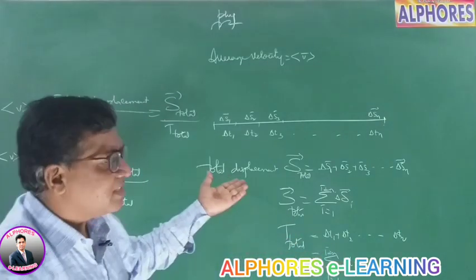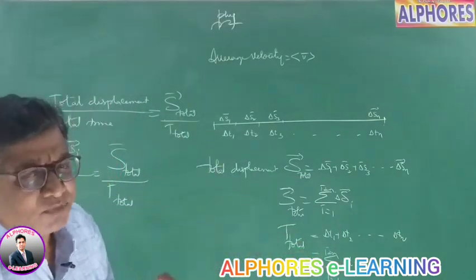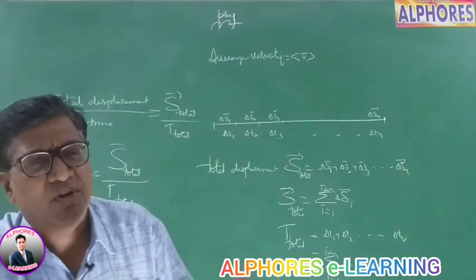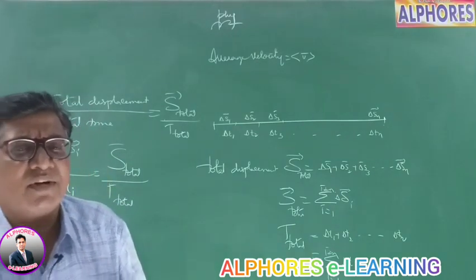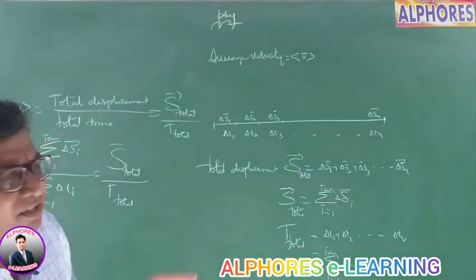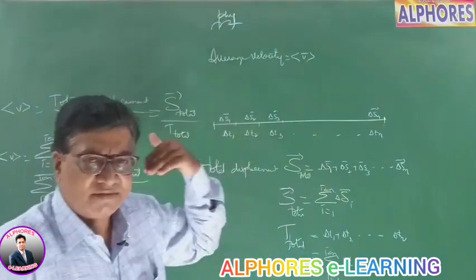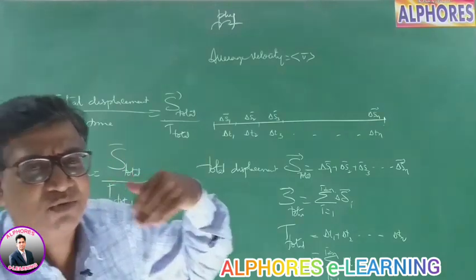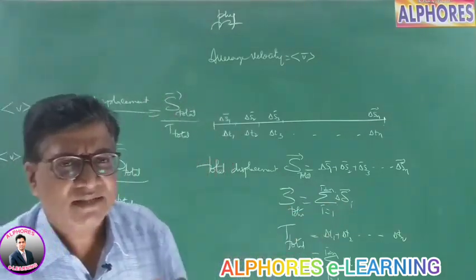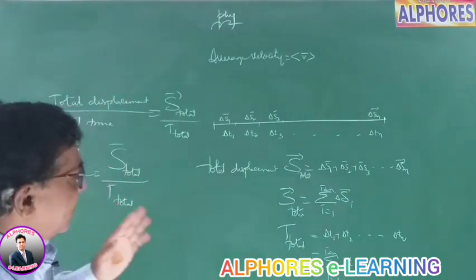If the body is moving in the same direction, just add it. Because we have learned in vectors, if vectors are in the same direction, the rules of algebra apply, and you can just add the magnitudes. If they are in the same direction, add the magnitudes, because when the body is moving in a straight line, distance and displacement are both equal. Right? Just add. So you can add them algebraically.